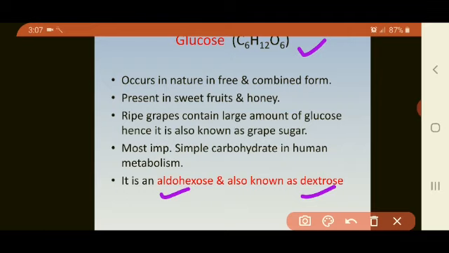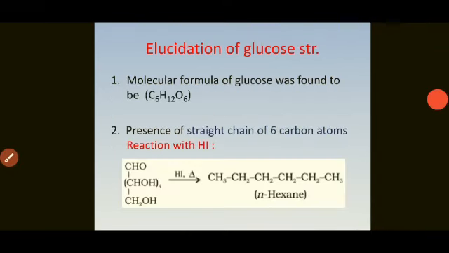Now we are going to study about its composition, which is also called as elucidation. So elucidation of glucose structure. Now how the question can be asked on this part is, any one proof is asked for 1 or 2 marks with reaction. Molecular formula of glucose was found to be C6H12O6. This is by molecular mass determination method.